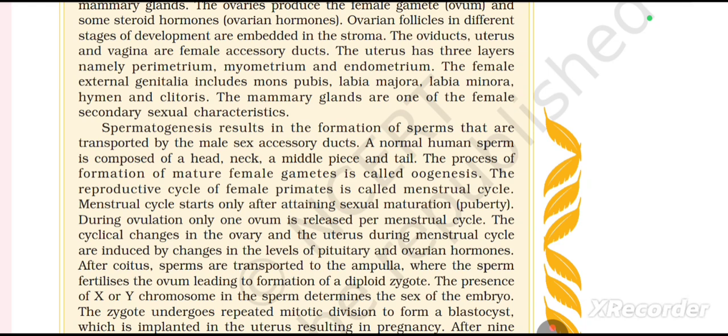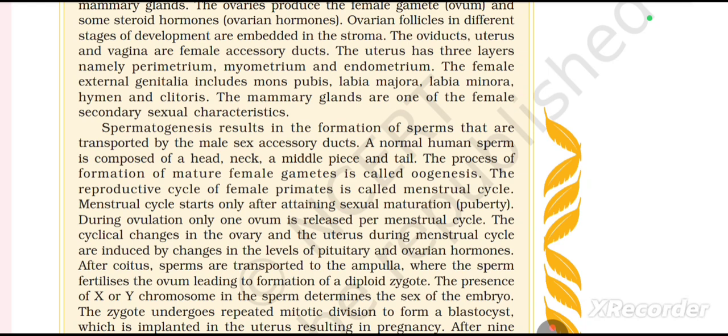The process of formation of mature female gamete is called oogenesis. The reproductive cycle of female primates is called menstrual cycle. Menstrual cycle starts only after attaining sexual maturation called puberty. During ovulation, only one ovum is released as per menstrual cycle. The cyclic changes in the ovary and the uterus during menstrual cycle are induced by changes in the levels of pituitary and ovarian hormones after coitus.